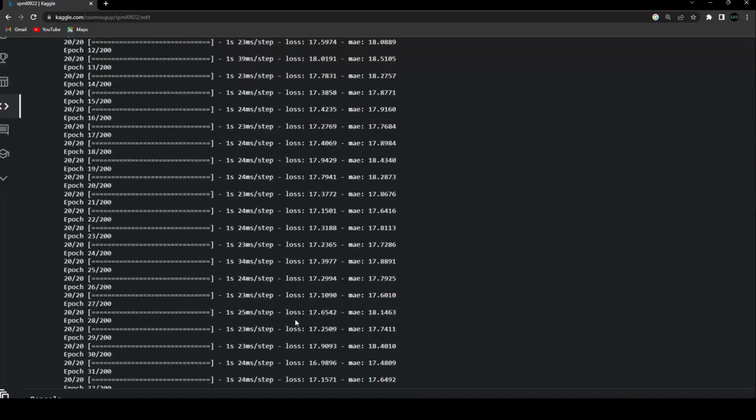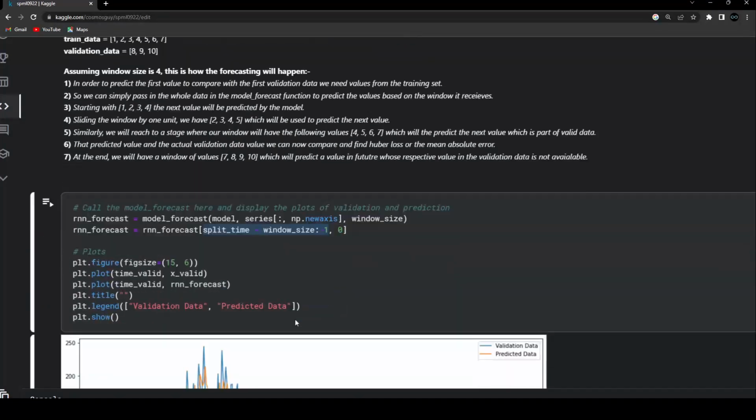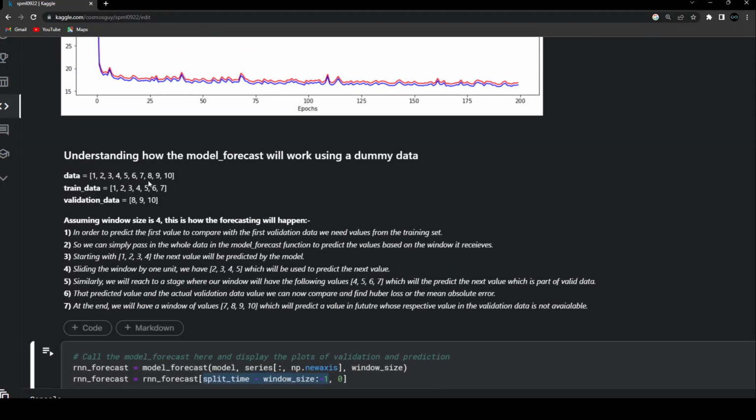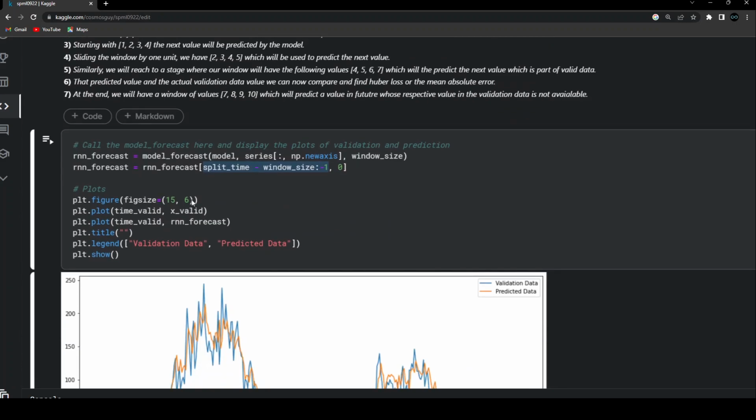So see, now what I want to do, as I've explained over here, is that the values that I'm going to compare with the validation data set are nothing but the forecasted results skipping the last value. I'm going to take the last length of that validation data that I'll be having. I'll just grab that and simply go ahead and compare it with the validation data. So instead of writing this, what I could have also written is, I'll just write it as a comment over here, which you can also try. It will give exactly the same result.